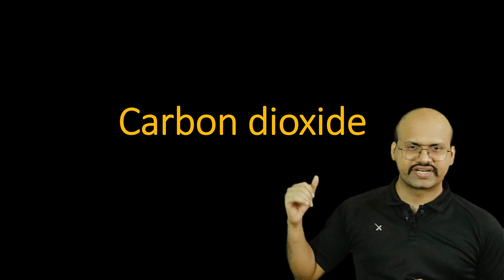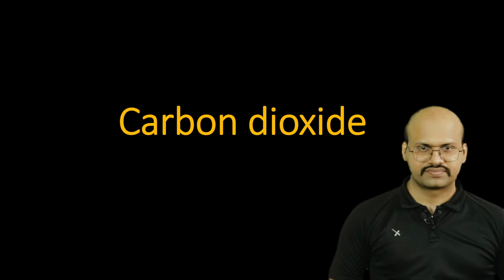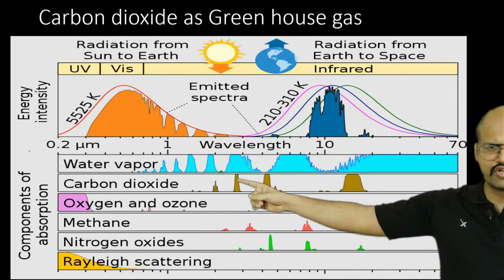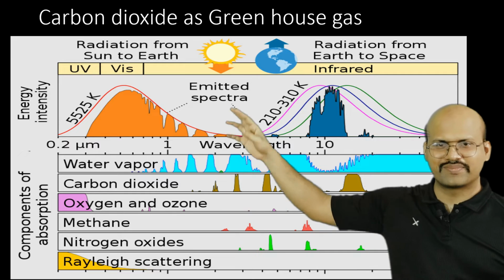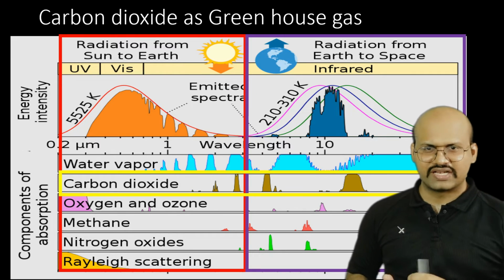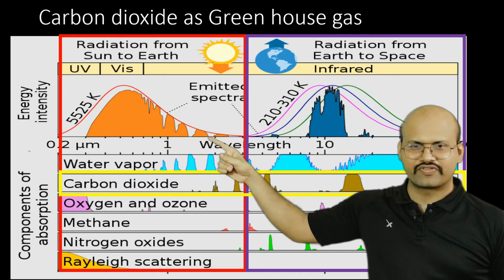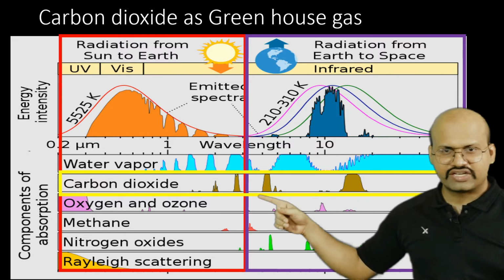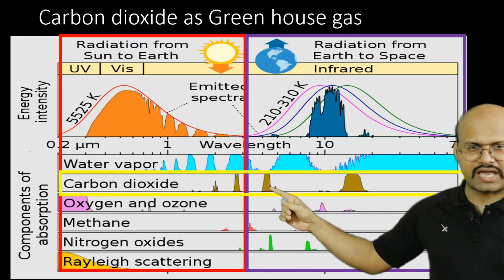The next important greenhouse gas is carbon dioxide. Again, we can see from here that carbon dioxide absorbs very less amount of incoming solar radiation. You can consider this very less amount or almost nil, because the amount of radiation coming from sun in this zone is very less. So it mainly absorbs the radiation which is emitted by our Earth.